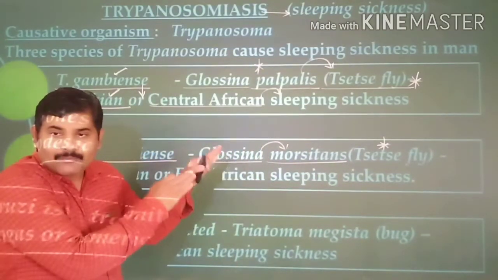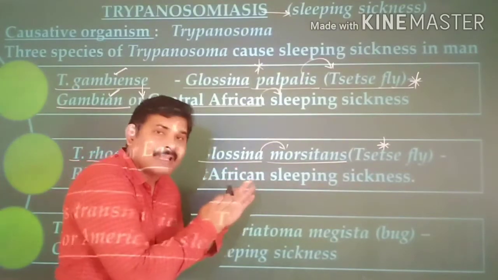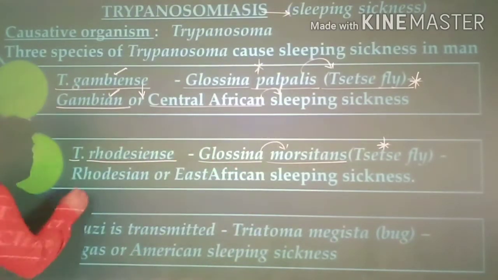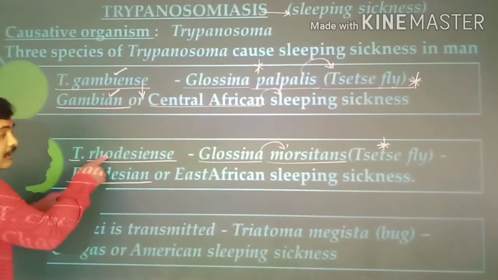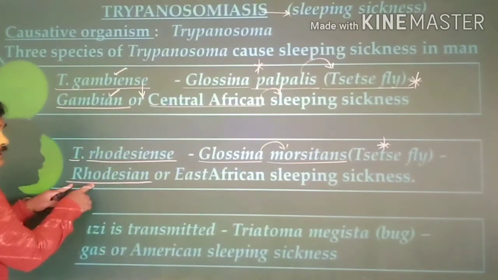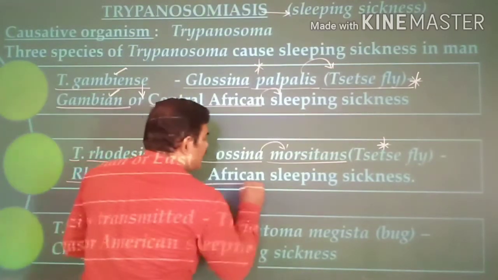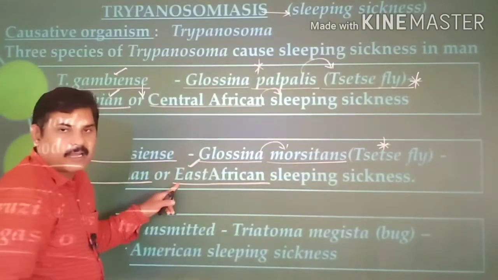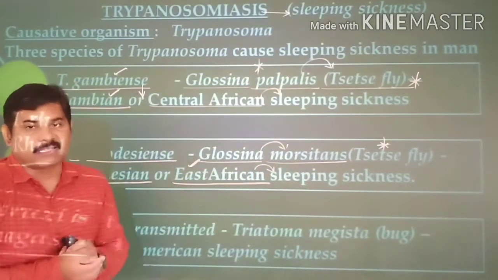So two species of tsetse flies are involved in transmission. It causes a disease called Rhodesian disease because the species name is rhodesiense, and this particularly occurs in East Africa, hence we call it East African sleeping sickness.